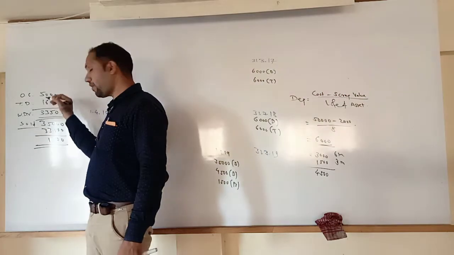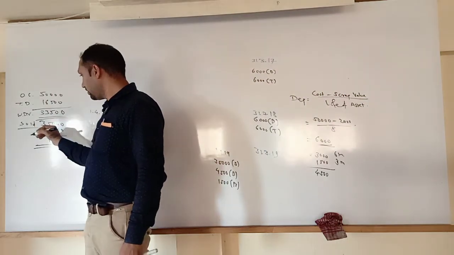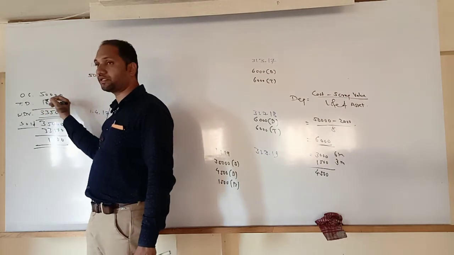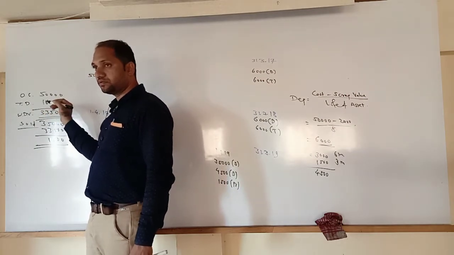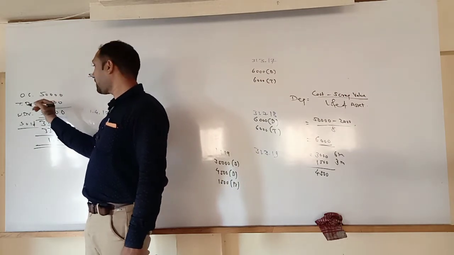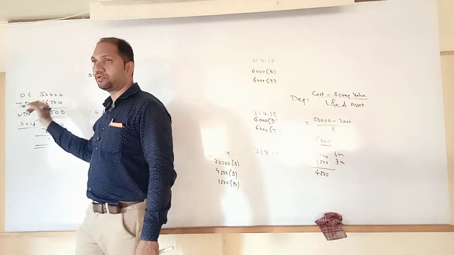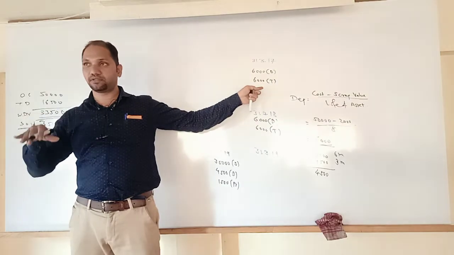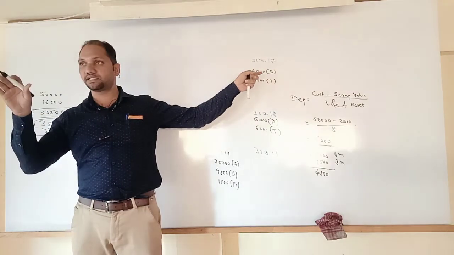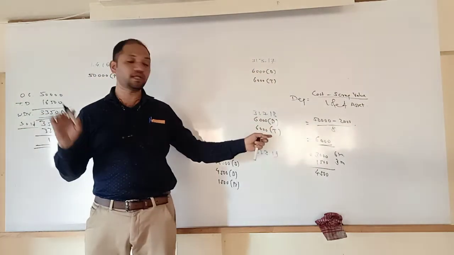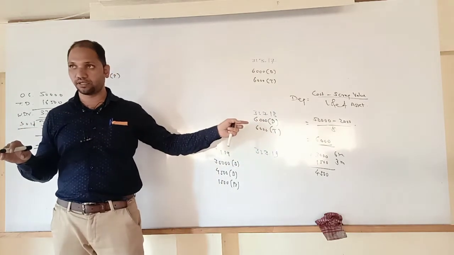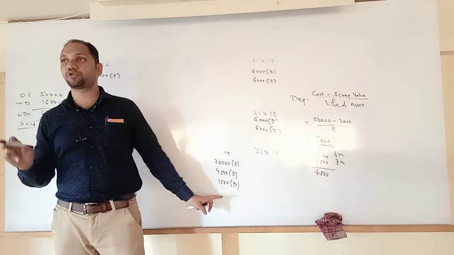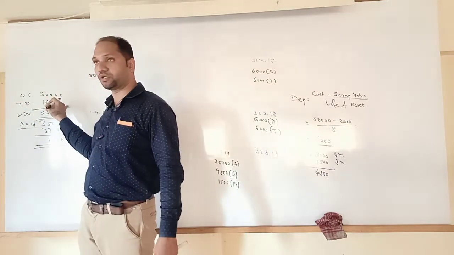Do you know how I calculated this amount? 33,500. What is this 16,500? 16,500 is the total depreciation. For the first year 6,000. The value of the asset will decrease throughout the year. For the first year it has decreased by 6,000. In the second year again 6,000. This totals 12,000. Again here 4,500. 12,000 plus 4,500, 16,500 will be the total depreciation.